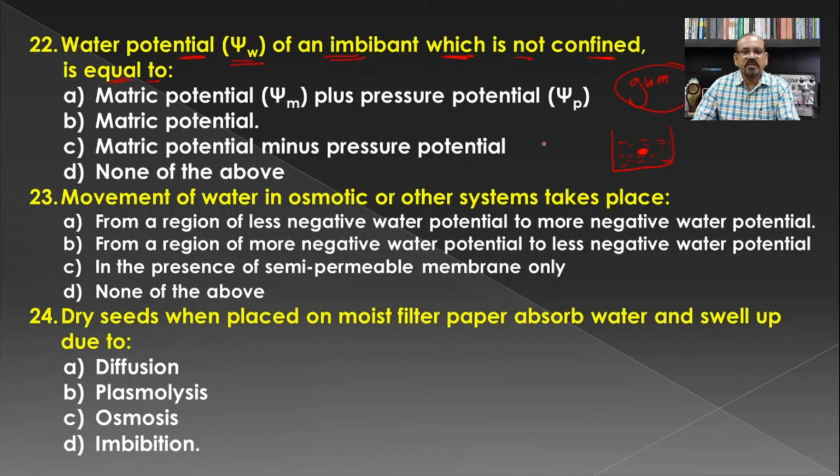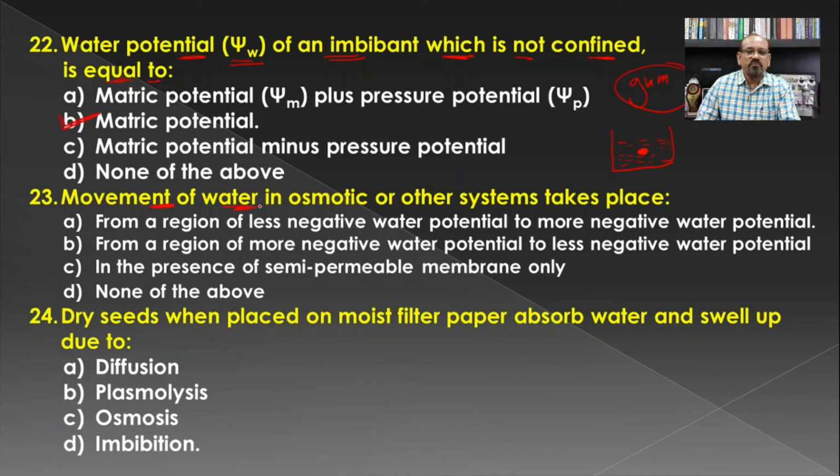So in such cases, the water potential will be equal to the matric potential, because the pressure potential will be 0 in such a condition.